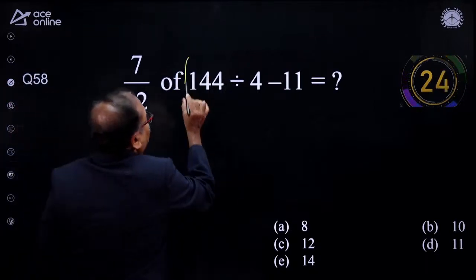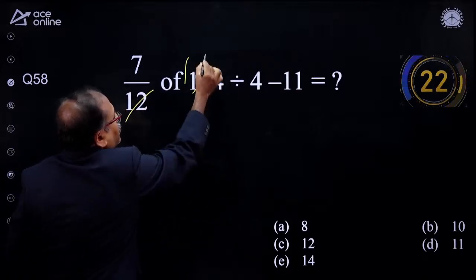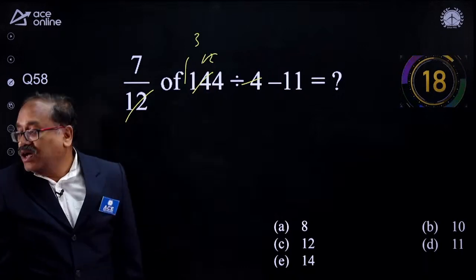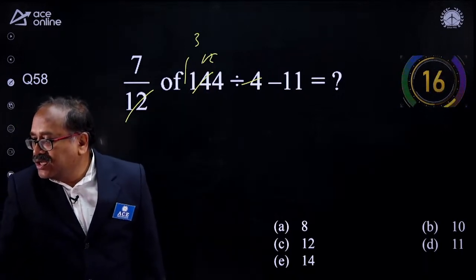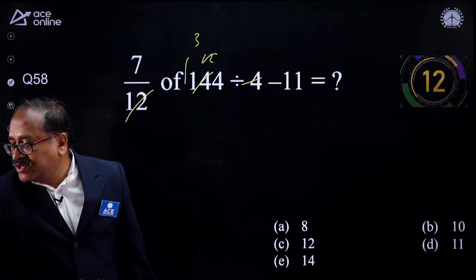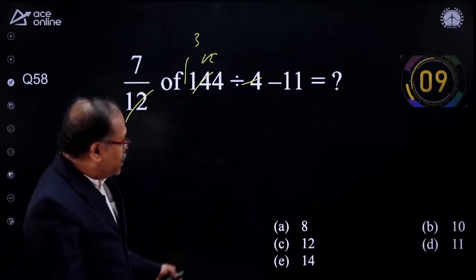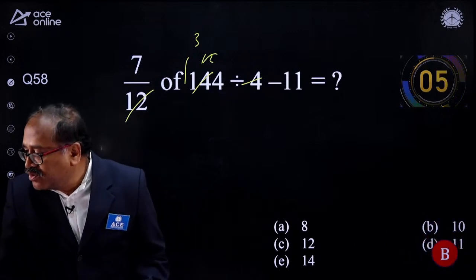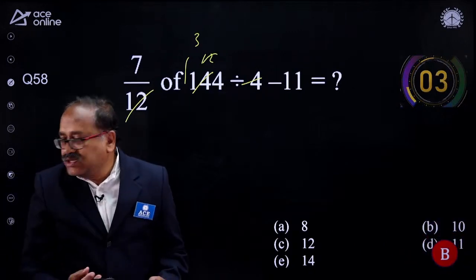So I know that first, if you go for the first, you are getting 12 over here, you are getting 3 over here. Do it. I will check your answer. Check your speed. Aman has first answered the question, that is 10. Option B. No, that's right. Option B is correct. It is 10, sir.